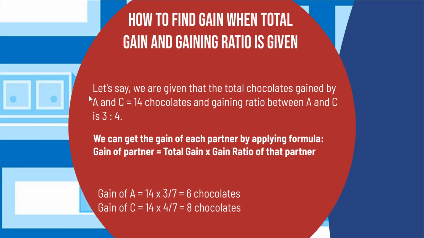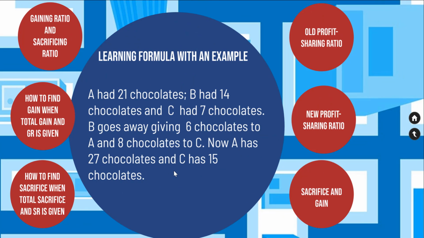So we can get the gain of each partner by applying the formulae: the gain of partner is equal to the total gain multiplied by the gain ratio of that partner. Now the same principle can be applied to find out the sacrifice when the total sacrifice and the sacrifice ratio is given.